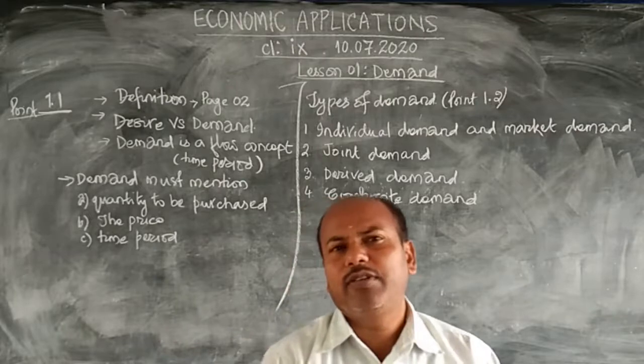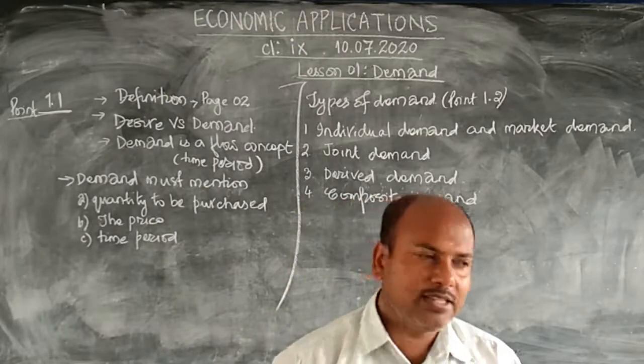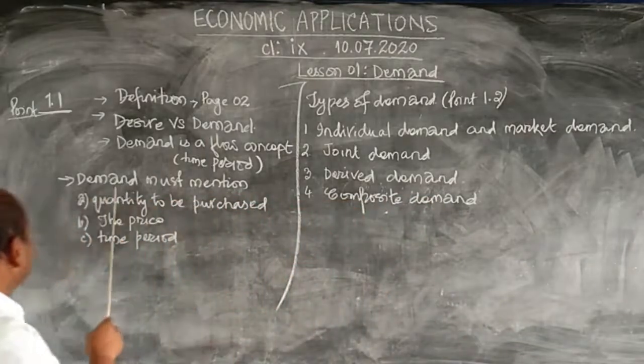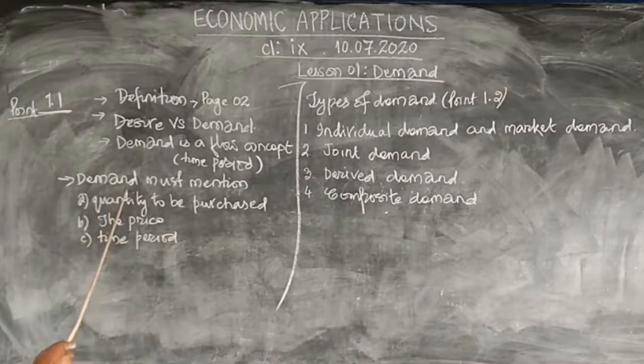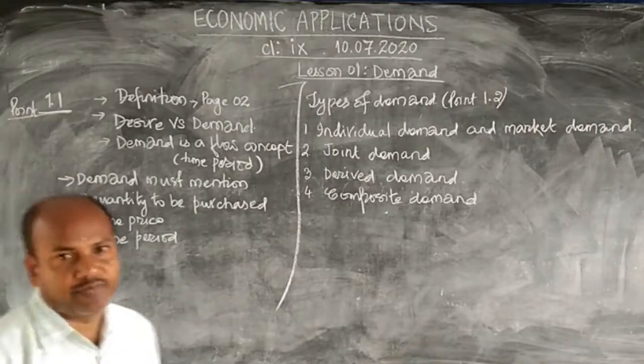Now, if you carefully study this definition, it speaks about certain parameters. This definition says that a demand is a demand only when it has a certain quantity mentioned. The quantity of the commodity to be purchased is mentioned, the price is mentioned, and the time period is mentioned. So in a demand, all these 3 factors must be mentioned,